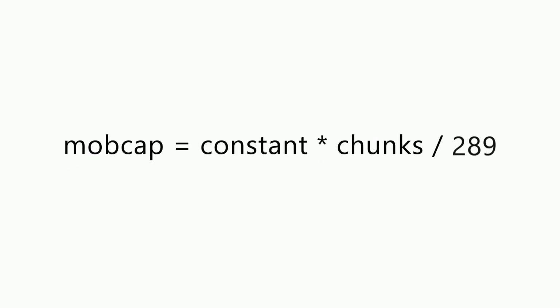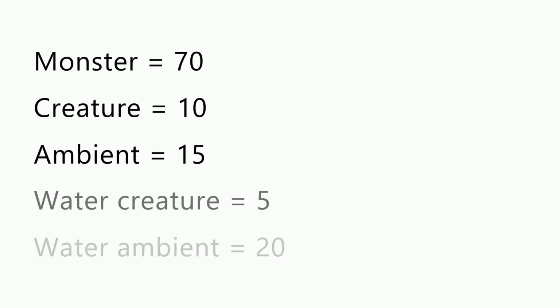Mob caps are directly proportional to the total number of chunks eligible for spawning. This is the formula. These are the constants for each category of mobs. This calculation shows that the chunk will be more populated with monsters, and you will see fewer water creatures such as squids or dolphins.